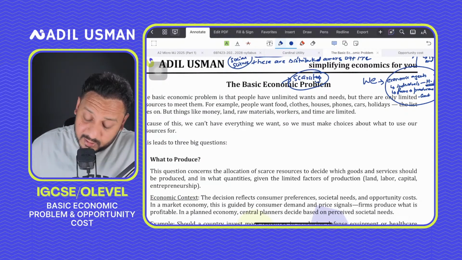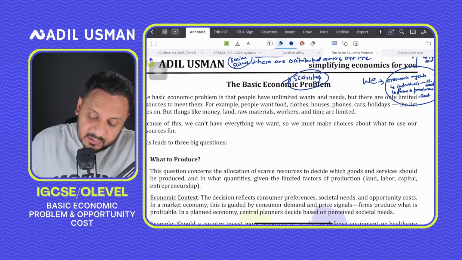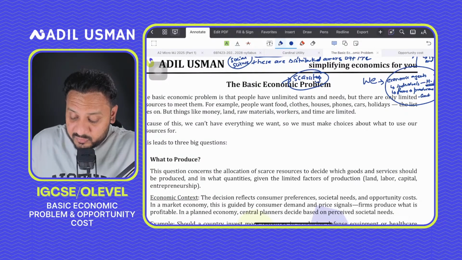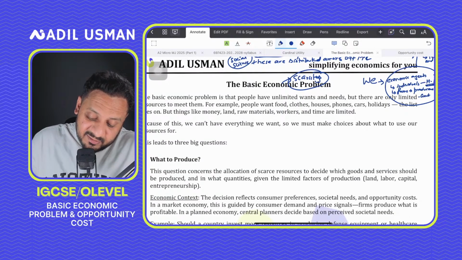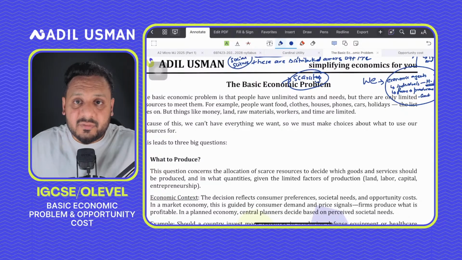So this is a very important thing that I'm talking about: the government versus the producers, right? The producers would think, what do consumers want, while the government would think, what does society want? Whatever benefits the society the most, whatever is in its best interest.